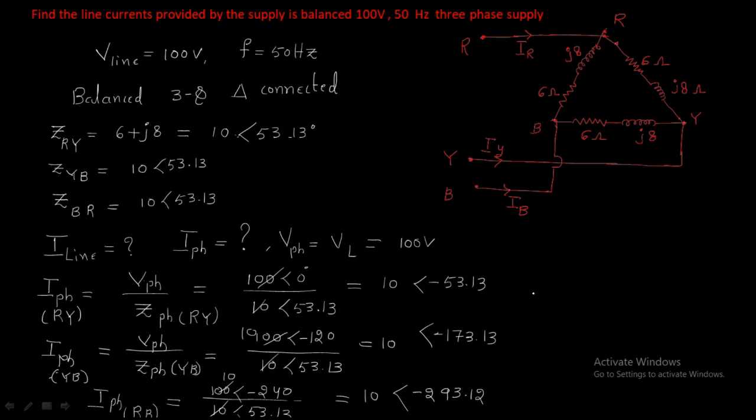If you take the last phase, BR, the voltage is 100 at an angle of plus 120 divided by 10 at an angle of 53.13. Not 10, this is 100, I think.